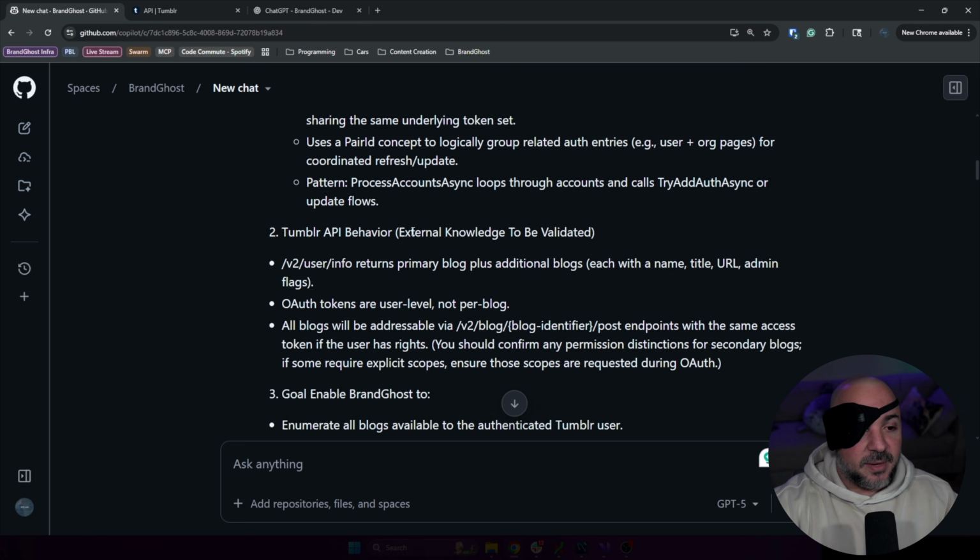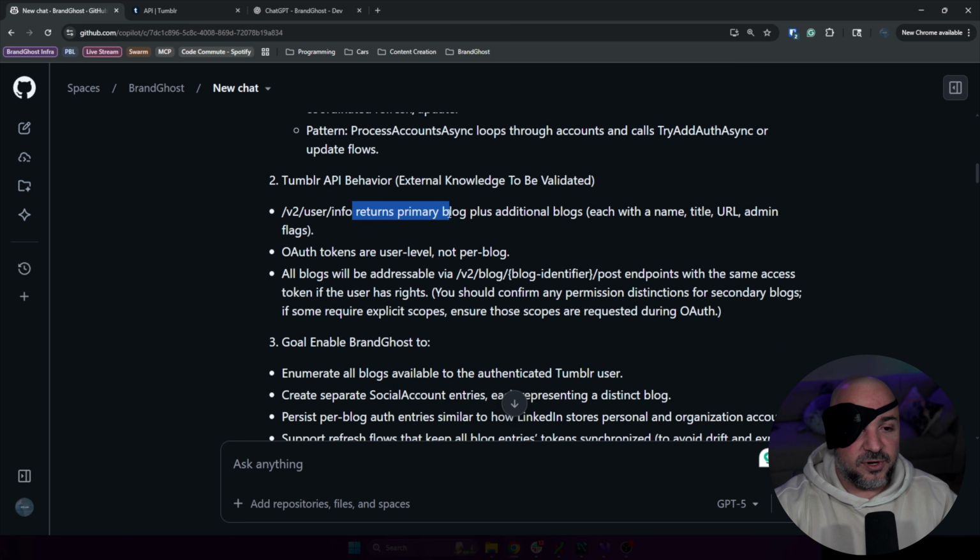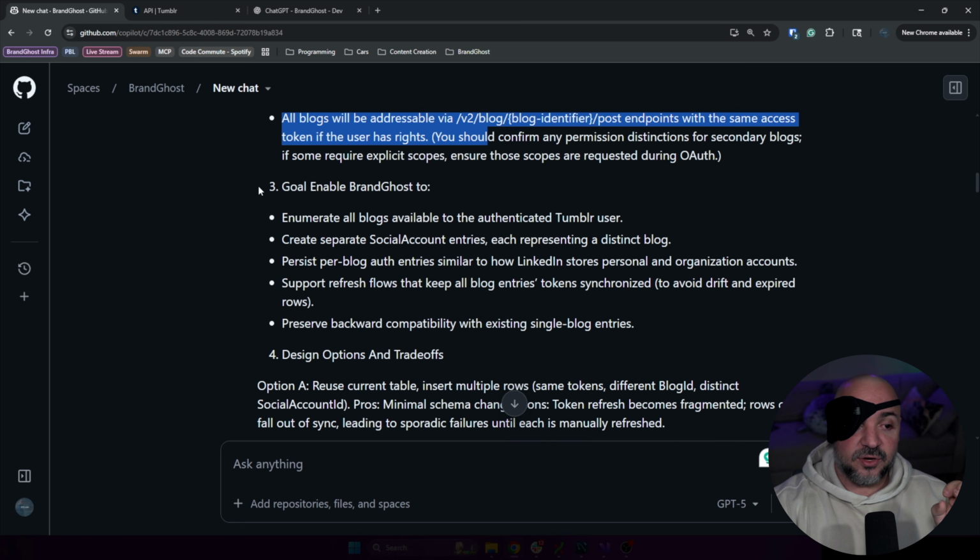That's totally cool. Tumblr API behavior. So this says returns primary blog plus additional blogs, each with a name. So that's what this API does. How we're currently using it does not do that though. All blogs will be addressable via this with the same access token if user has rights. So here's the goal, and let's see how close it got.